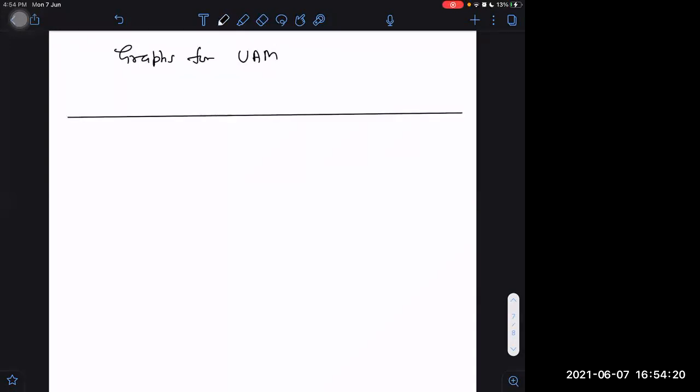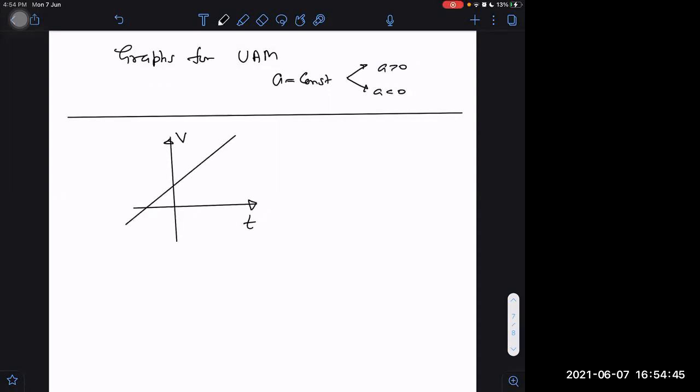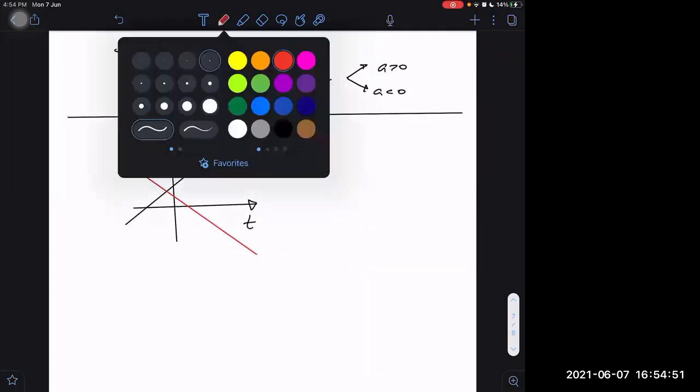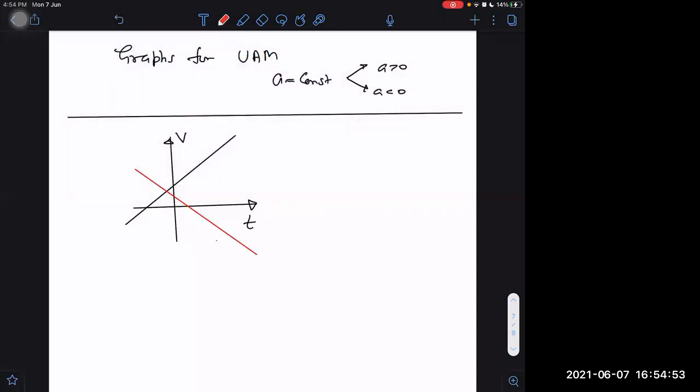How will the graphs be for uniformly accelerated motion if I take the VT graph? What kind of VT graph will it be? Uniformly accelerated motion means acceleration is constant. Velocity is linear. But in constant, there could be two possibilities, positive and negative. The graph will be a linear straight line, but one will be for positive acceleration, the other for negative acceleration. Which one is for positive? This one is for positive.